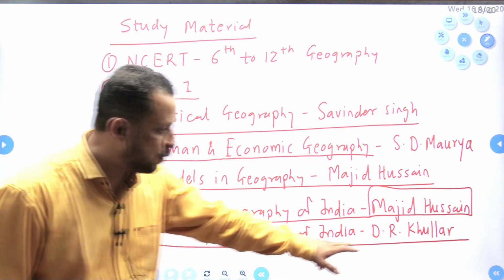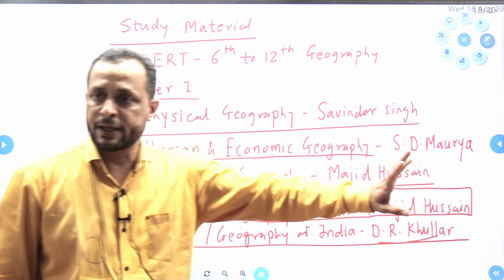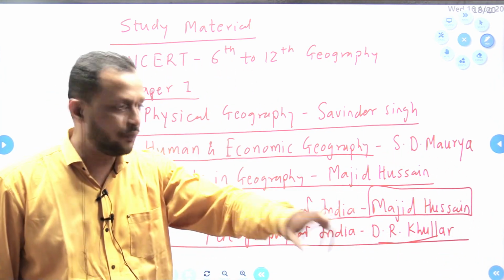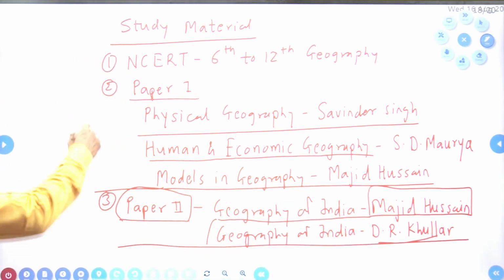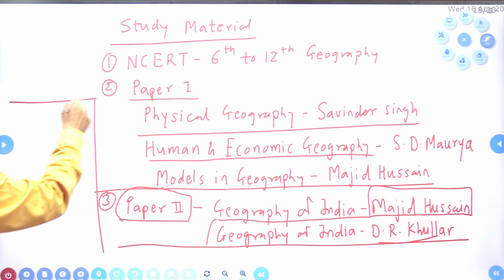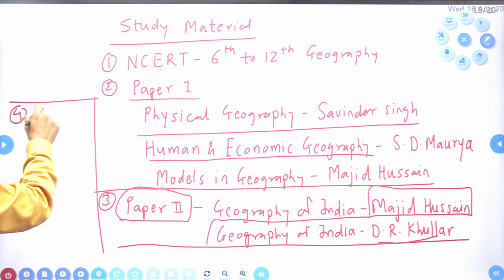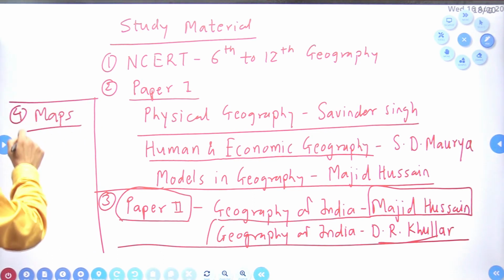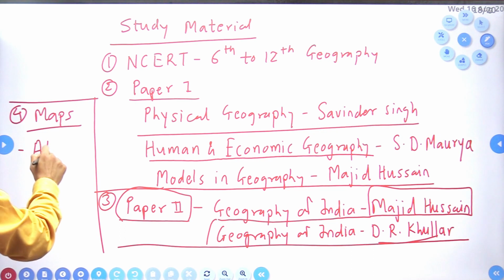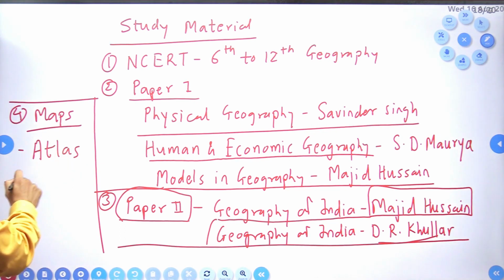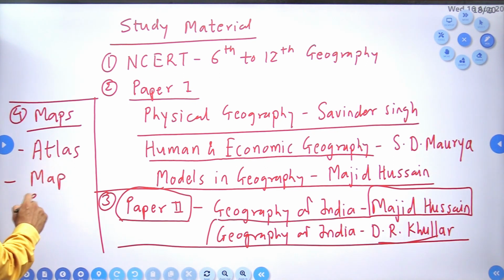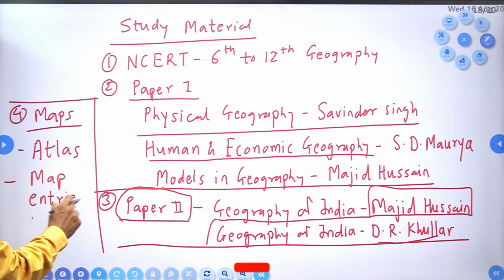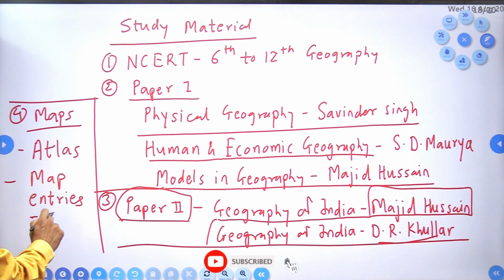Okay, but depth wise Khullar's book is quite important. From the exam point of view, this book is important. And then comes the last thing, that is for study of maps. For study of maps, you have to purchase any atlas. You may be having an atlas, and one more is there, that is regarding map points. Map Entries by Majid Hussain.